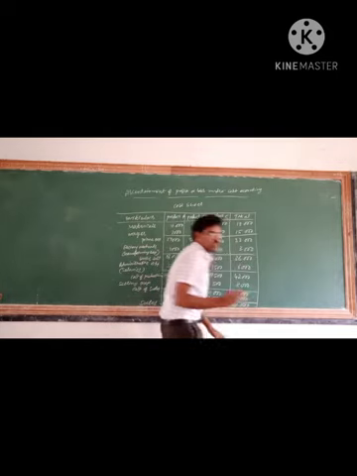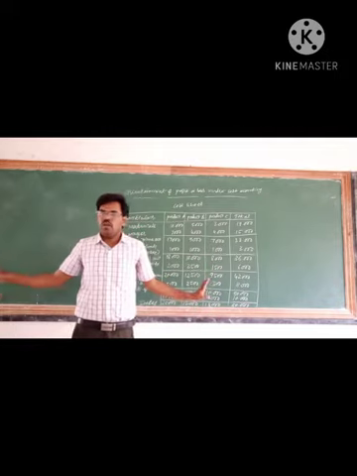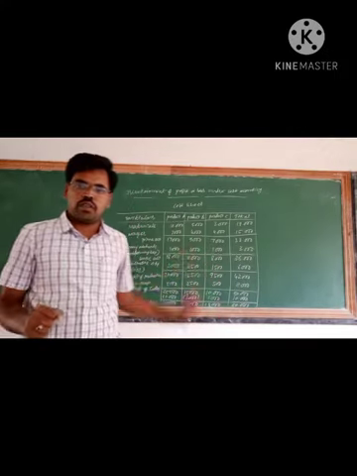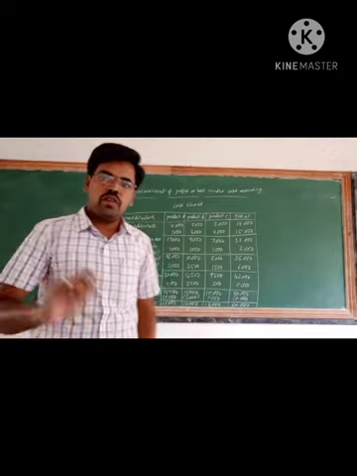And the total profit is 10,000. So this is the ascertainment of profit or loss under the cost account. So you can write down that. If you have any doubts, you can ask me.